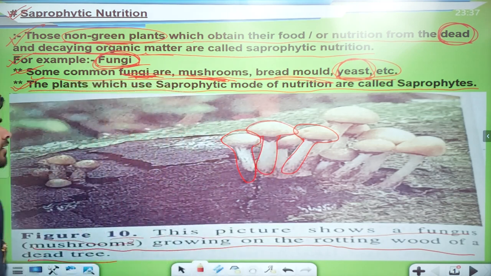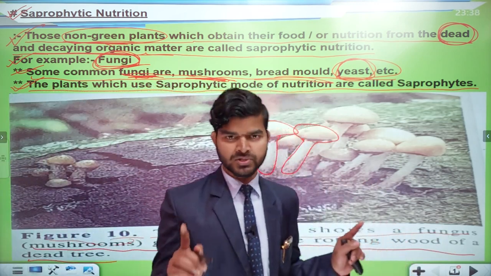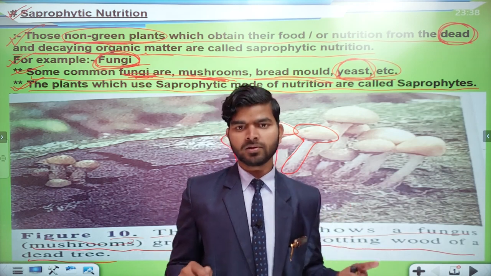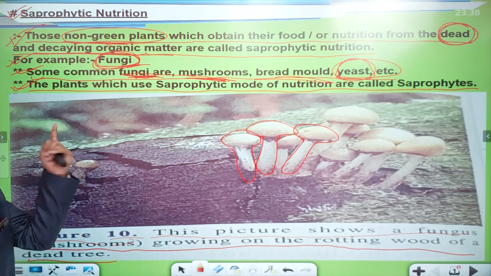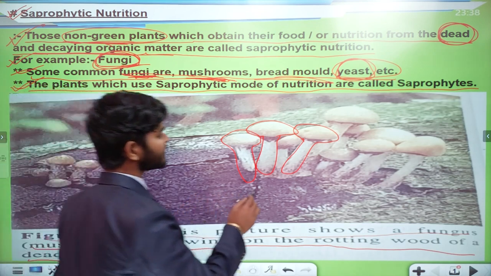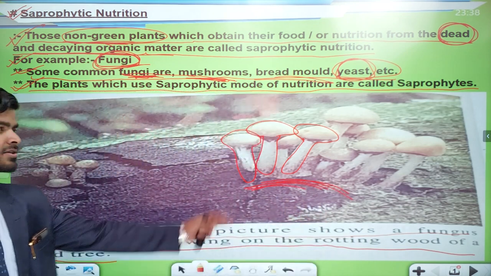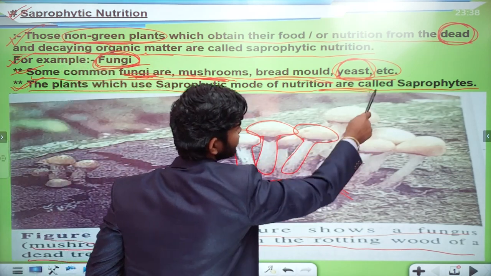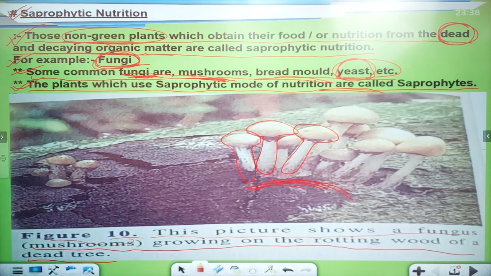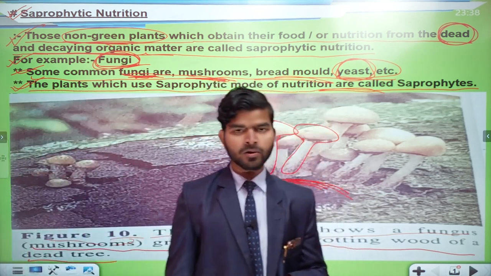All clear about this one? I don't think you have any queries related to this topic. If you want, you can write it in your notes. Don't draw these figures, because they are only for reference, so that I can show and explain about these mushrooms. But you must write this point. This is your note about saprophytic nutrition. You can write it. Okay, now we can move on to the next topic. All clear?